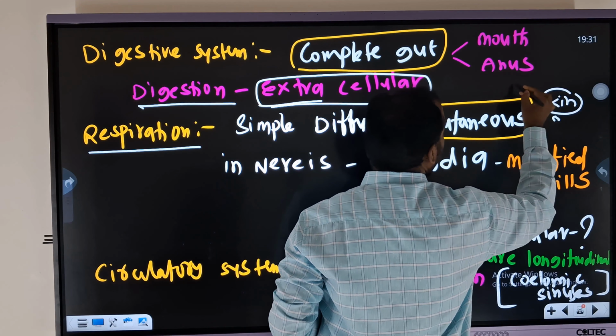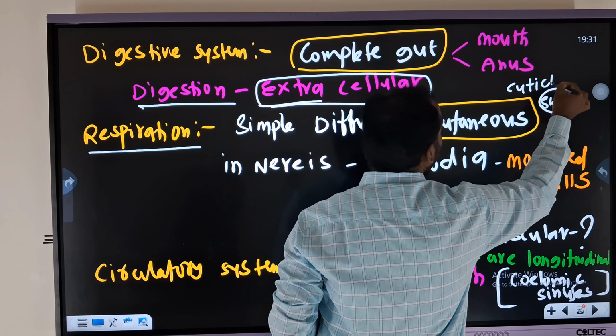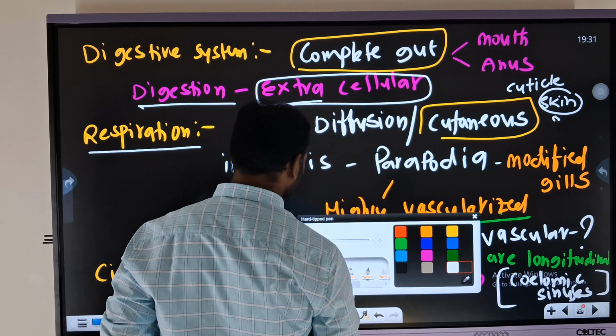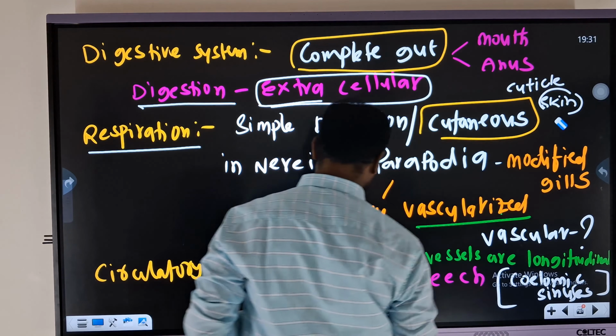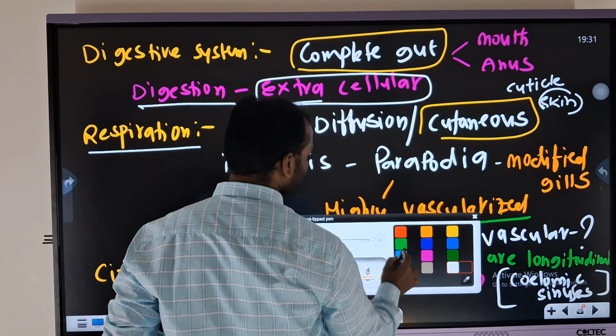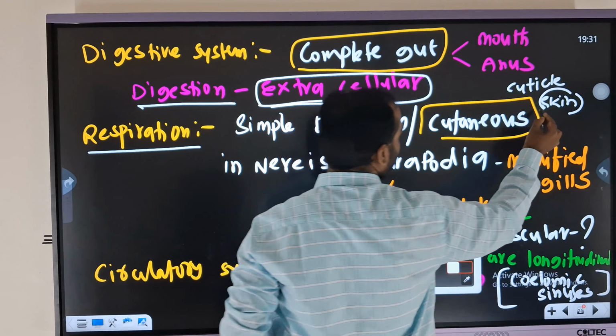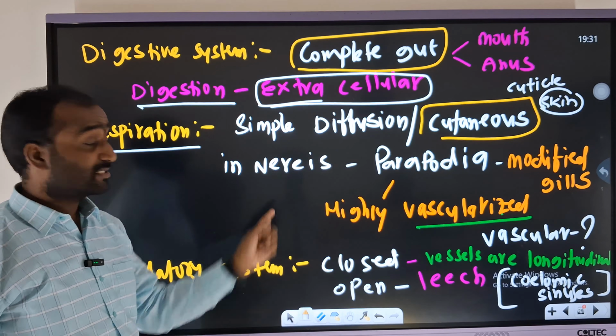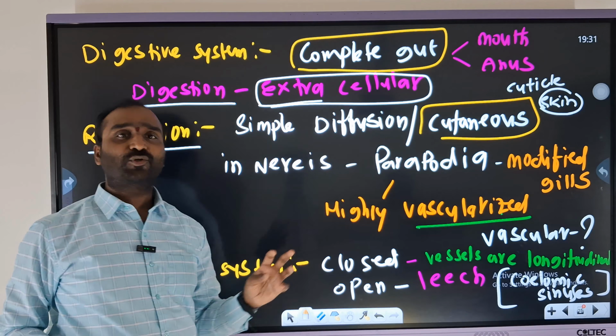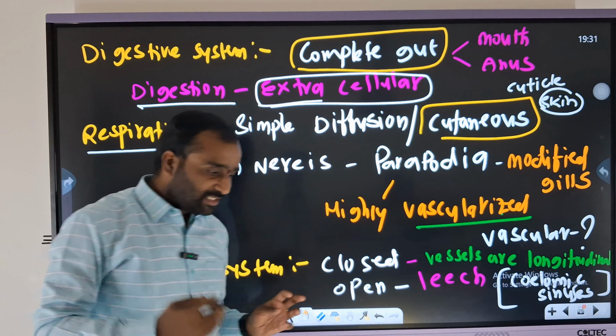Skin is nothing but cuticle. Hence it is called cutaneous respiration. Okay?